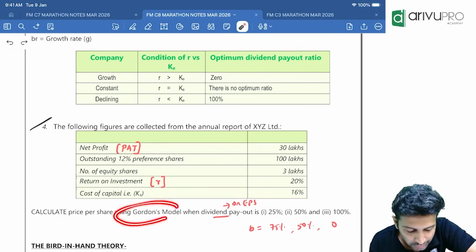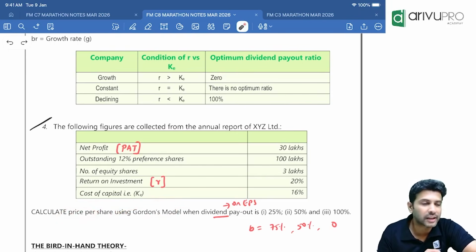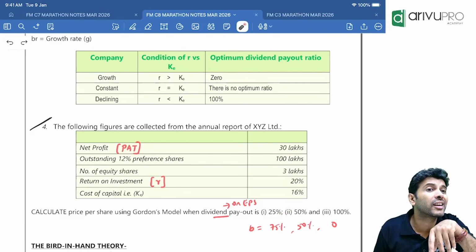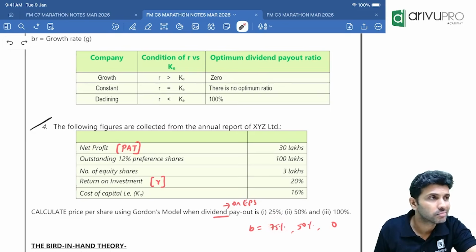Now, you need to calculate the price of the share using Gordon's model. Is growth rate given? No. But R is given. And dividend payout ratio is given as 25%. So 25% you're paying means how much you're retaining? 75%. What you're retaining we call it B, no? Correct, no? So if D is 25% of EPS, B will be 75%.